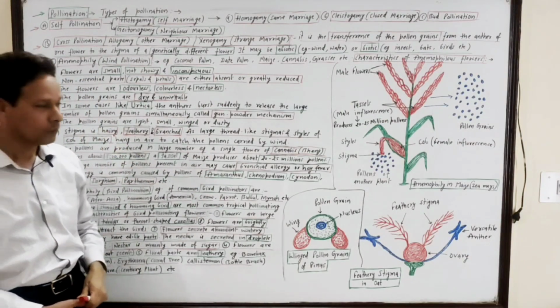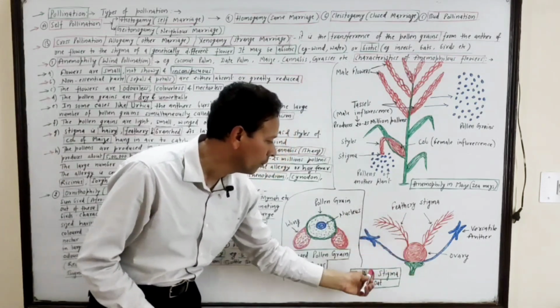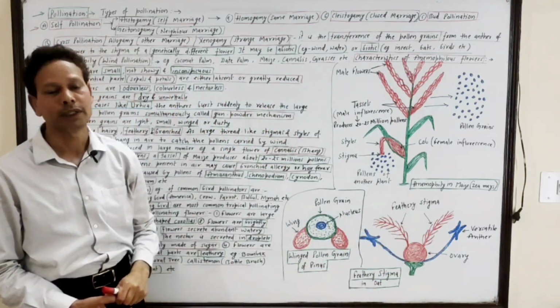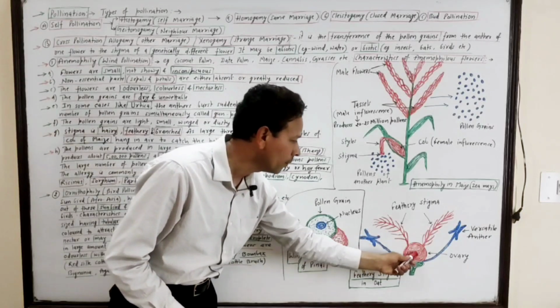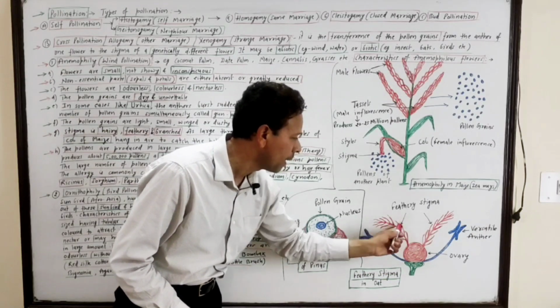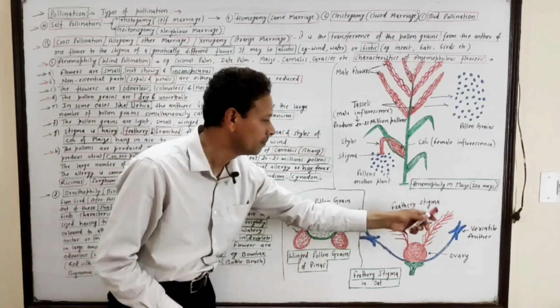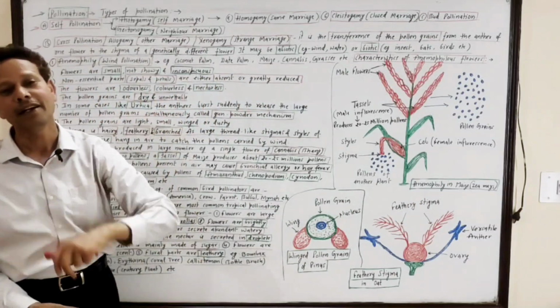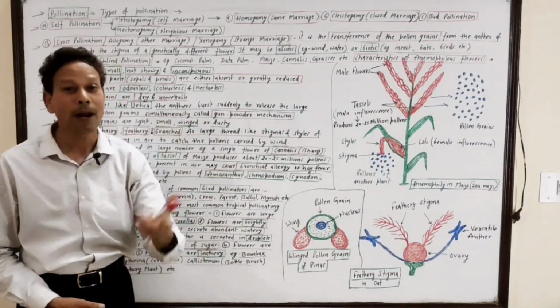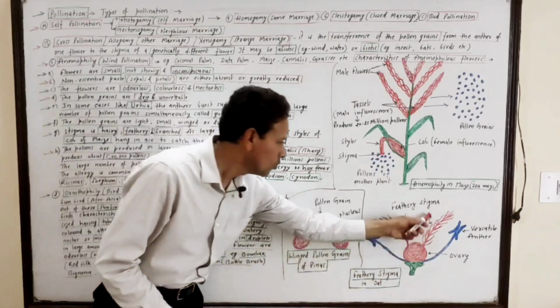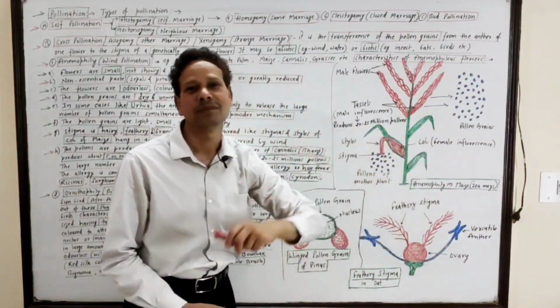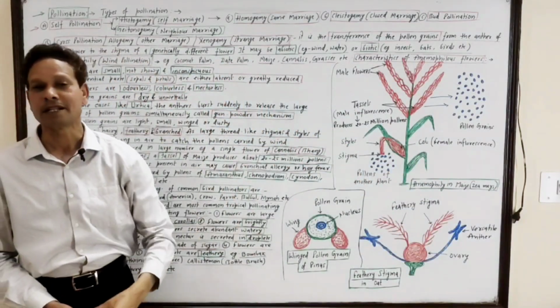Note down, this is the stigma of an oat plant. Here this is the ovary, this is the bifid stigma, and the stigma is generally hairy, feathery, branched, to receive the pollen present in air.